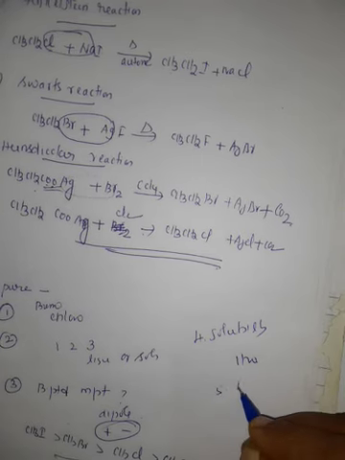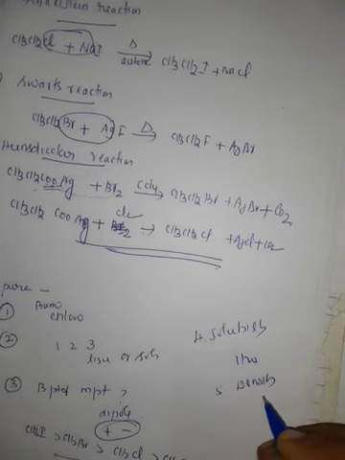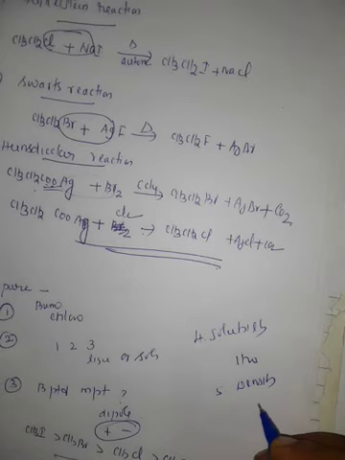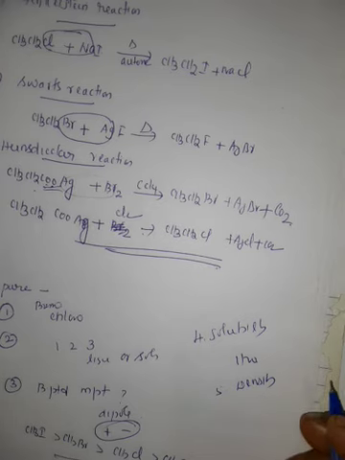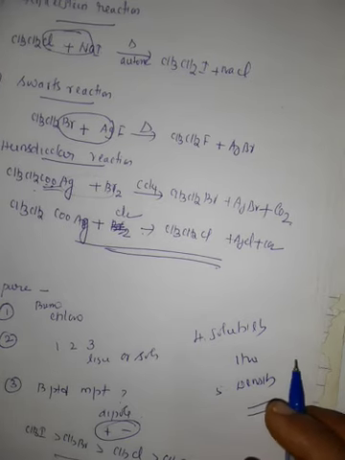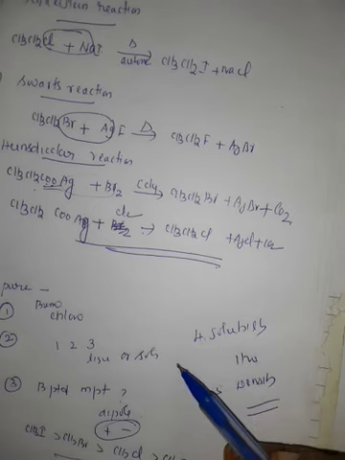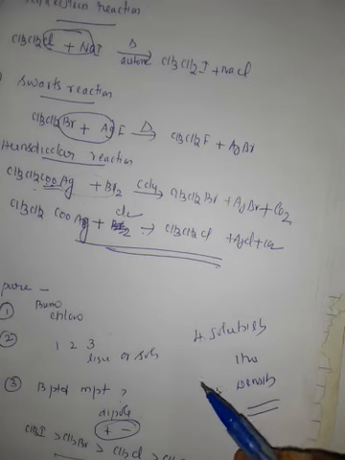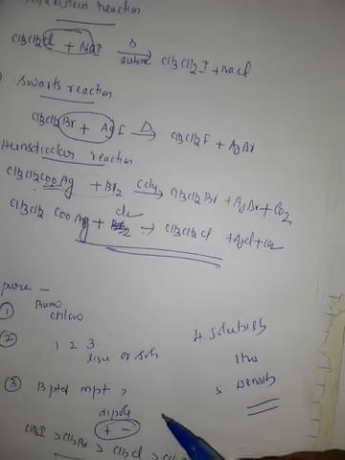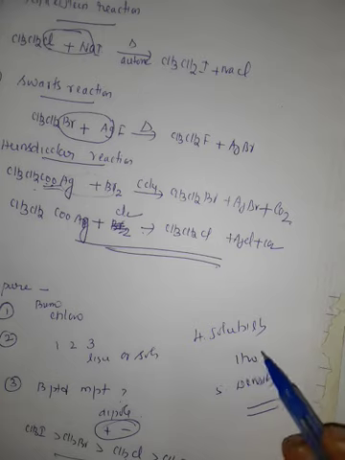The last property, density. The density of liquid alkyl halides is higher than that of hydrocarbons of comparable molecular weight. The haloalkanes' density is higher when compared to the hydrocarbons. Everything is clearly given in the book, page number 232. Physical properties: color, then physical state, then boiling point, melting point, solubility, density.